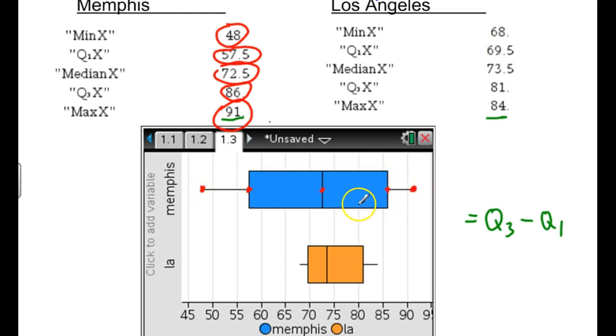And occasionally you'll have a graph, and this one doesn't do this, but sometimes it has a whisker and kind of a dot out here, like an unconnected dot. If you see an unconnected dot, that would be called an outlier. So just be aware that that can happen on some of these. You'll see a dot way out there, and it's not connected at all. And if it's not connected, it's part of the data, but it's just considered an outlier. So these are not outliers because they're connected with a whisker there. So sometimes we call this a box and whisker plot, or a box plot, more commonly probably.